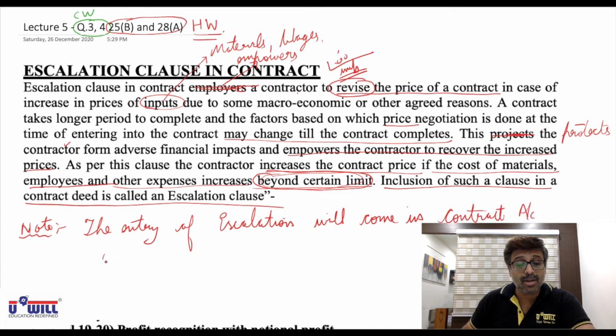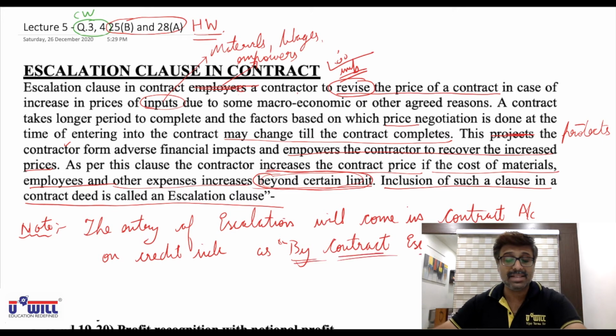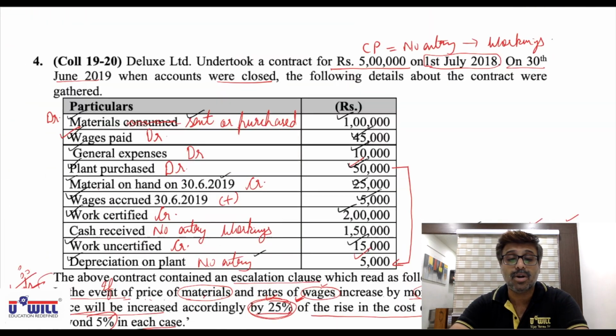Okay, what would you write on the contract account credit side? You'll simply write by contract escalation. Okay, credit side you will make the entry as by contract escalation. So this is what you have to remember. To make this entry, first we have to find the increase in contract price.